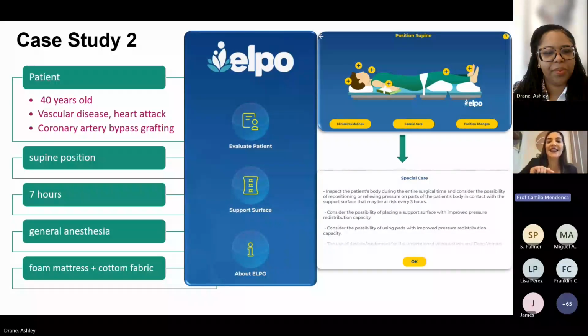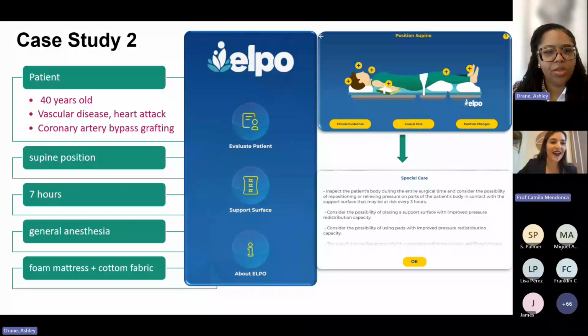So in this case, the positioning will be supine. The estimated surgery duration will be around 7 hours due to the 2 operating sites. And the anesthesia will be general. The patient will be on the operating table with a foam mattress and cushions made of cotton. The position of the limbs will be anatomical, and the arms will be beside the body. And in this particular case, let's see how the risk evaluation will be.